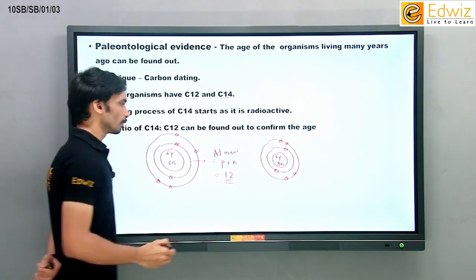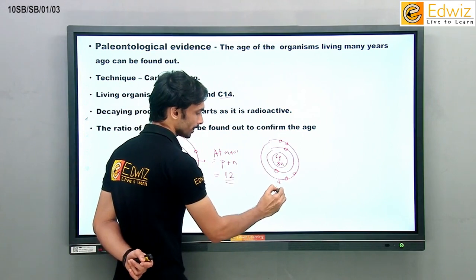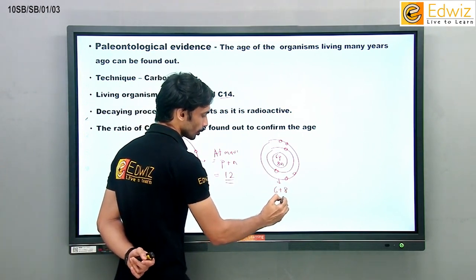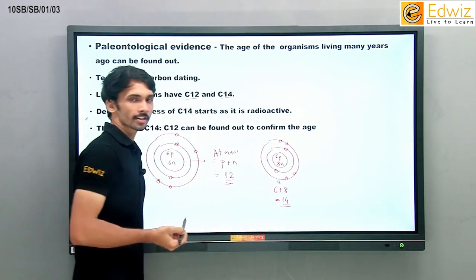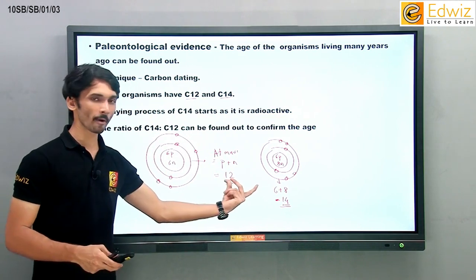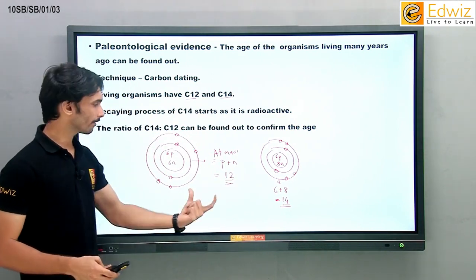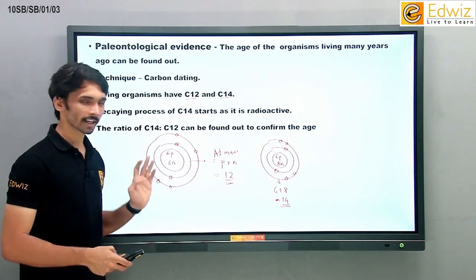So the atomic mass of this becomes protons plus neutrons, which means 6 plus 8 is equal to 14. All organisms in the world have these two types of carbon within their body. Even I have these two types of carbon, that is carbon 12 and carbon 14. Every body has them.